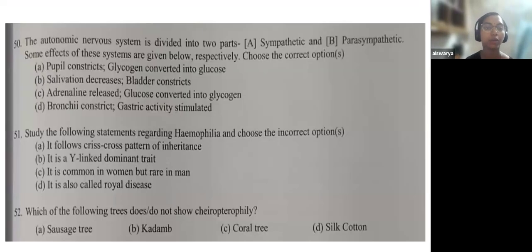The next question is 50. The autonomic nervous system is divided into two parts, the sympathetic and the parasympathetic. Some effects of this system are given below respectively. You have to choose the correct option. So the 50th question, again you have to choose the correct option. The first option is: pupil constrict.